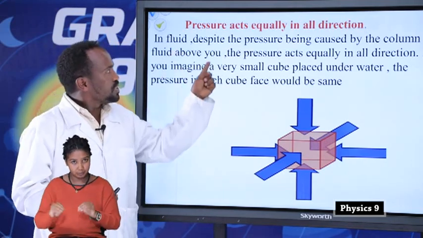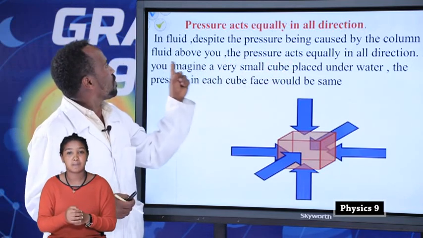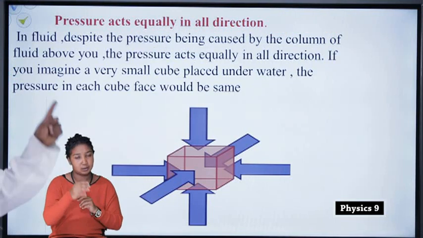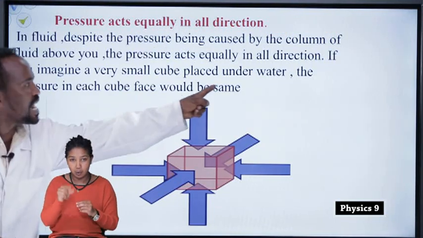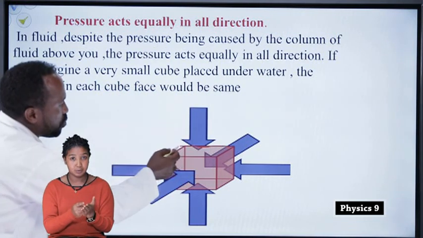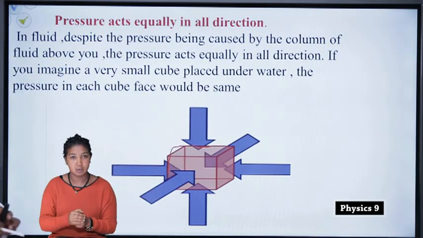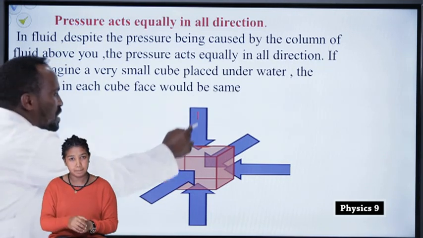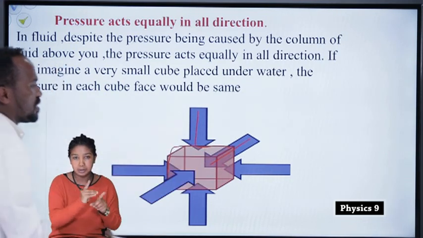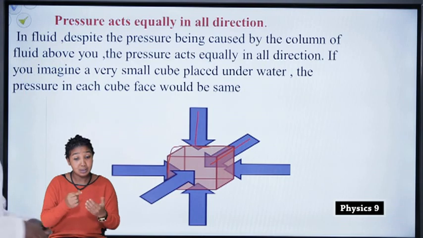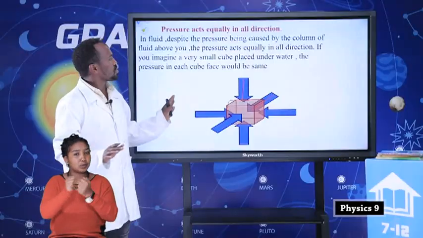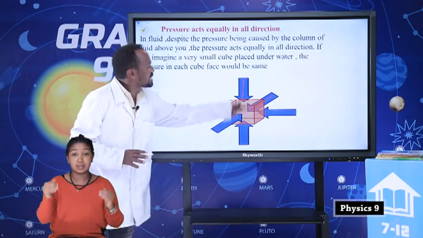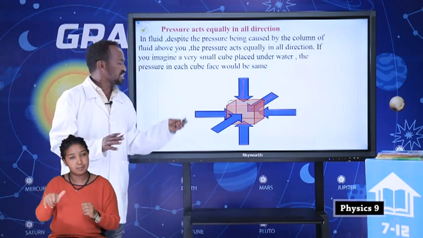Students, in a fluid, despite the pressure being caused by the column of fluid above you, the pressure acts equally in all directions. If you imagine a very small cube placed under water, the pressure on each cube face would be the same. The pressure coming to this side is equal to the pressure coming to this side. All the pressure acting on this body is equal. No change, because when we put this cube in the fluid, the pressure acting on the cube is the same. The value of the pressure is the same.